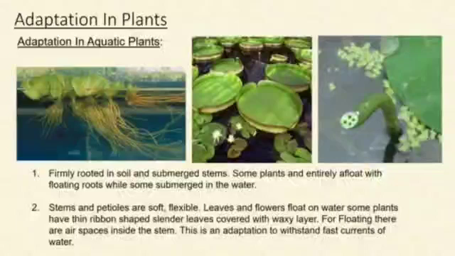The surface of leaves and stems of many aquatic plants are covered with a waxy layer, as shown in the second picture. Leaves of some aquatic plants are thin and slender like a ribbon. This shape helps them to withstand fast current of water. Air spaces in stem and petioles of aquatic plants are useful for floating in water, as shown in the third picture.